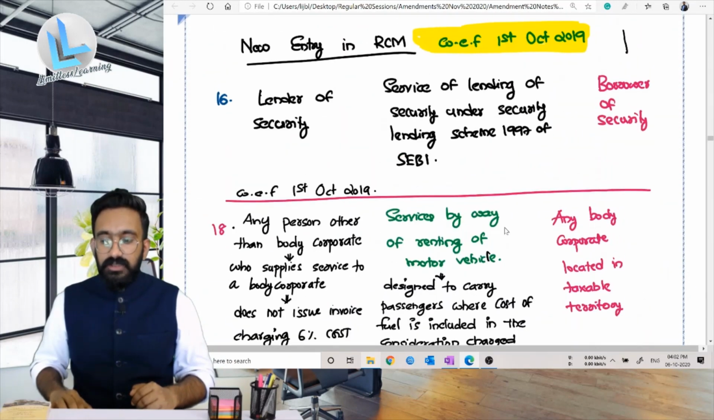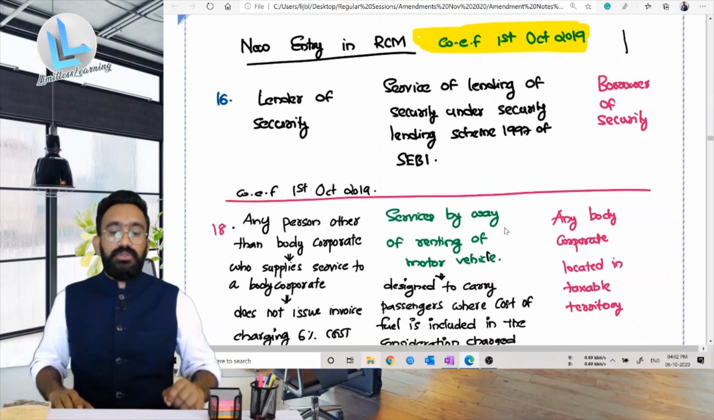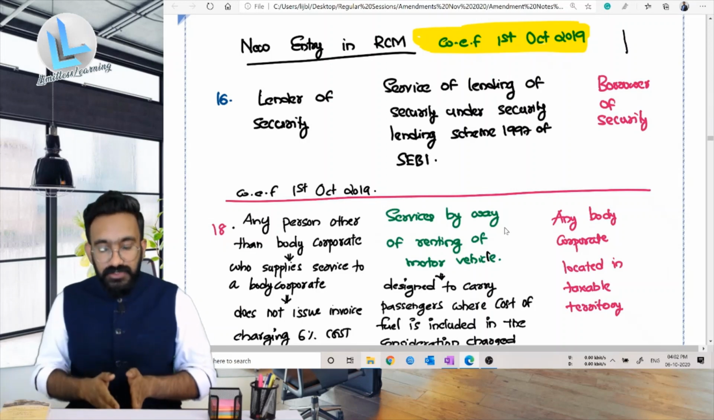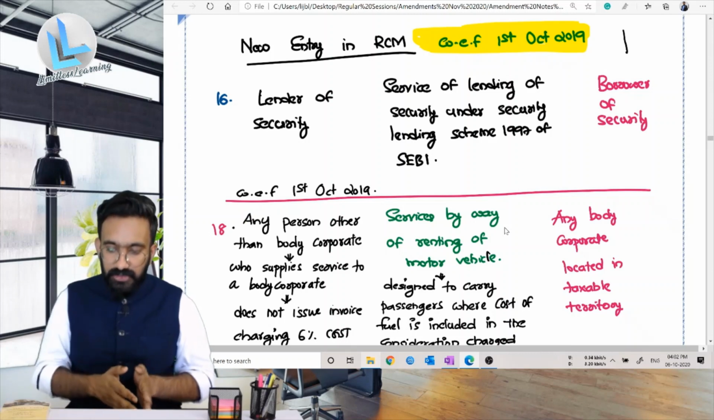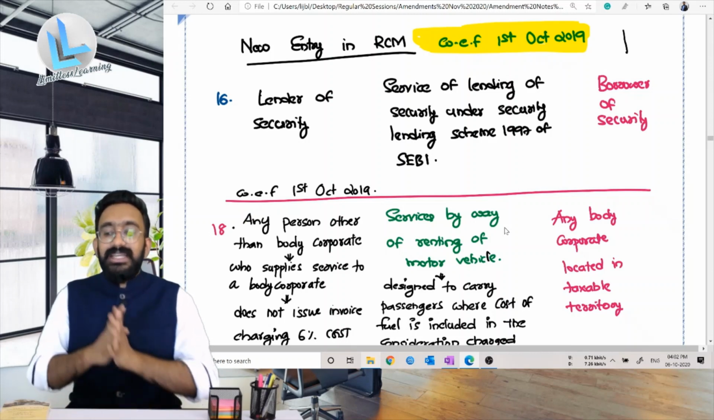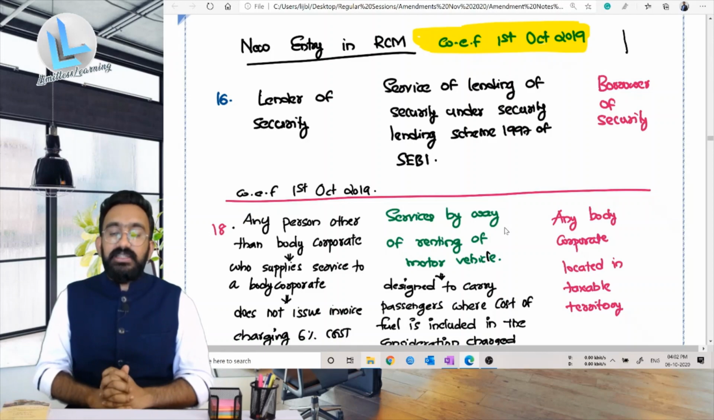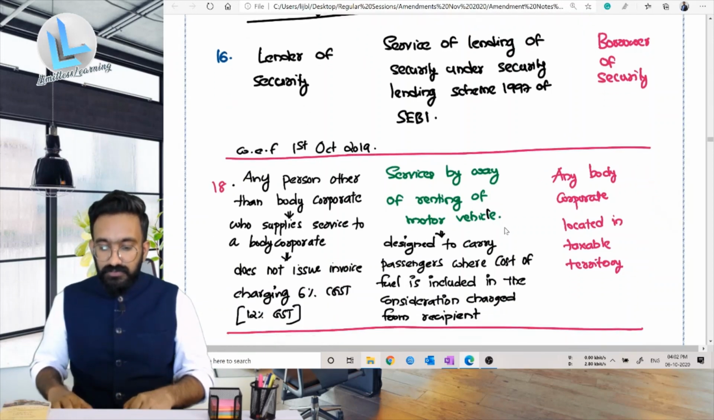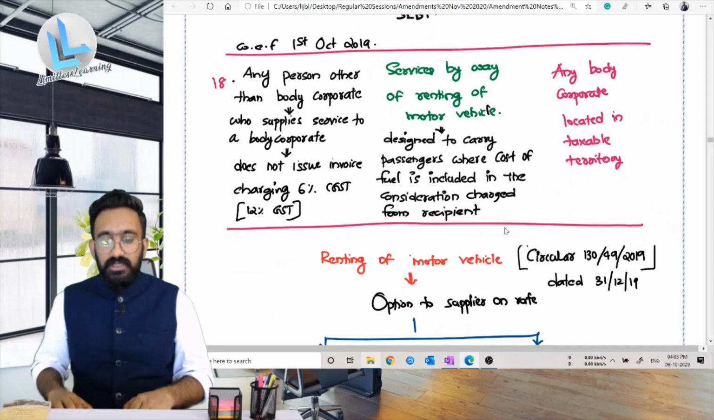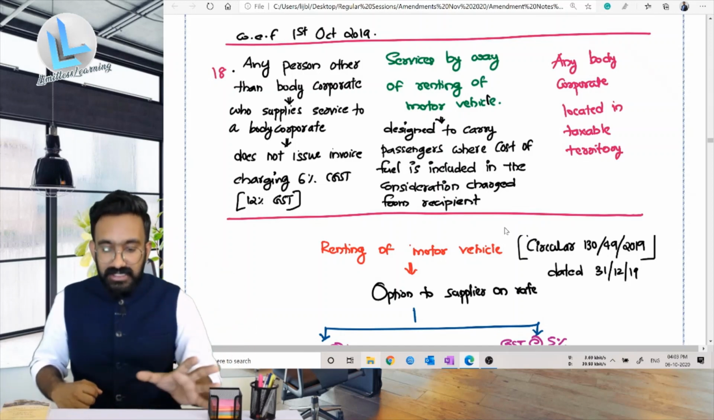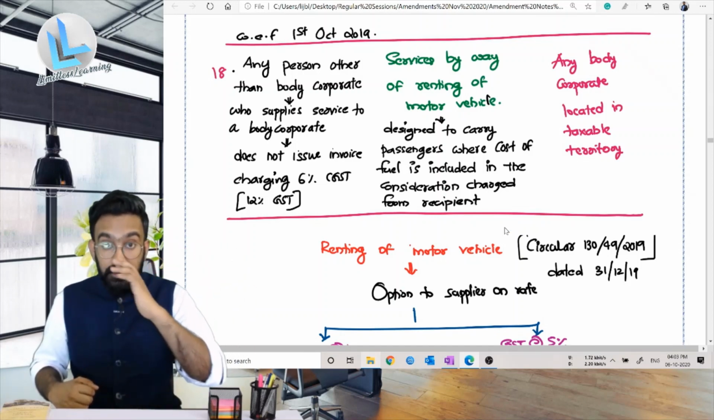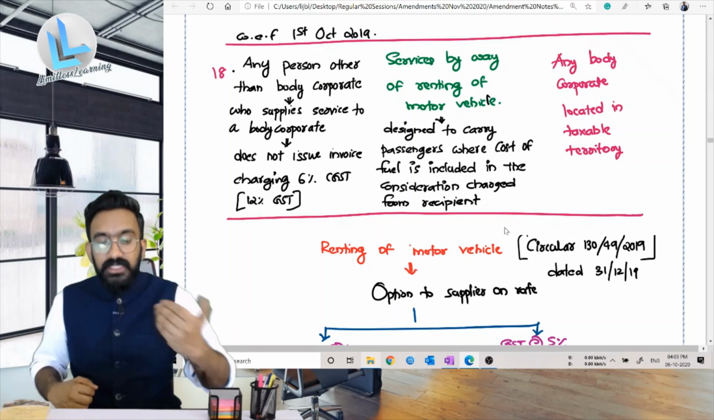So you can look here. Now from 1st of October 2019, lender of security, if they are lending security to a borrower under Security Lending Scheme 1997 of SEBI, it is the borrower who is liable to pay tax under reverse charge mechanism. Now let's look at the next case that we have. There is a clarification also on this. You will have to carefully understand this. There have been changes that has happened on this because there was confusion. So they have come up with a clarification on this.